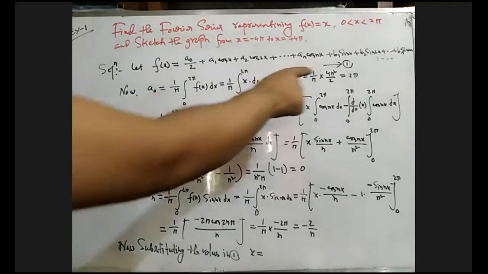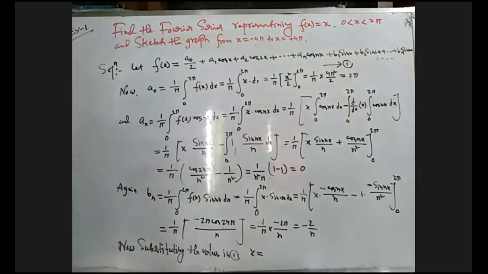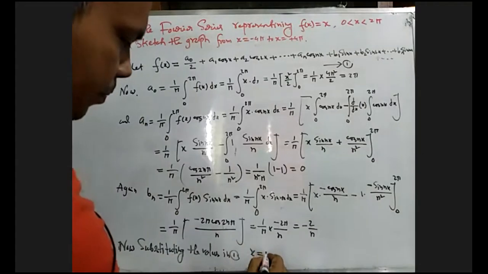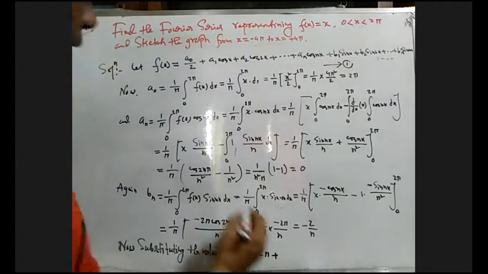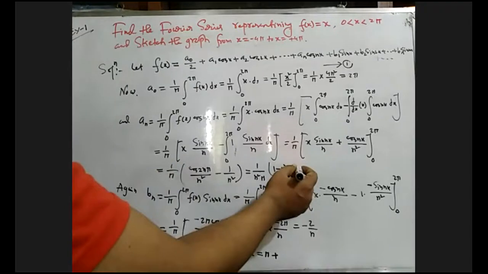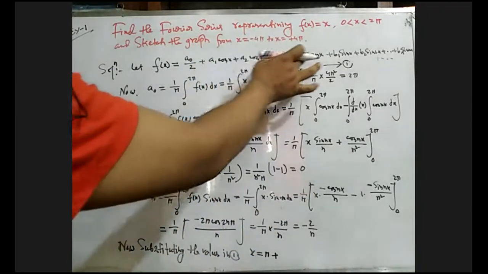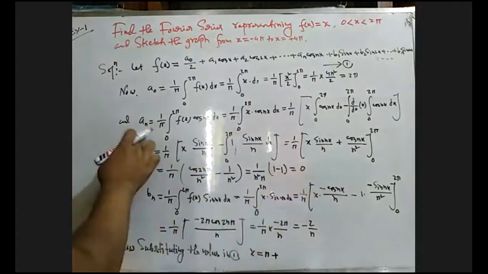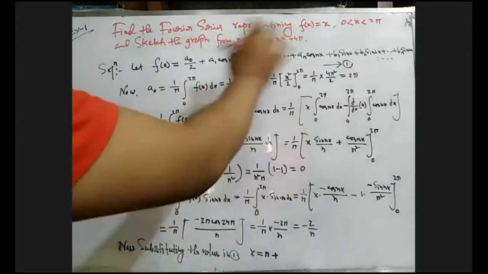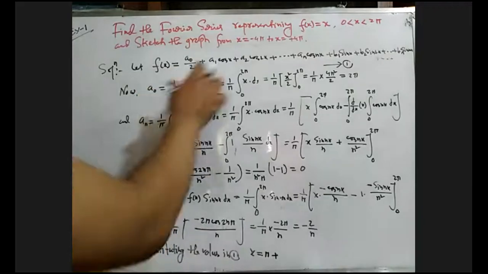A naught equals twice pi by 2, which is only pi. A1 equals 0, A2 equals 0, all an will be 0 for n equals 1, 2, 3.